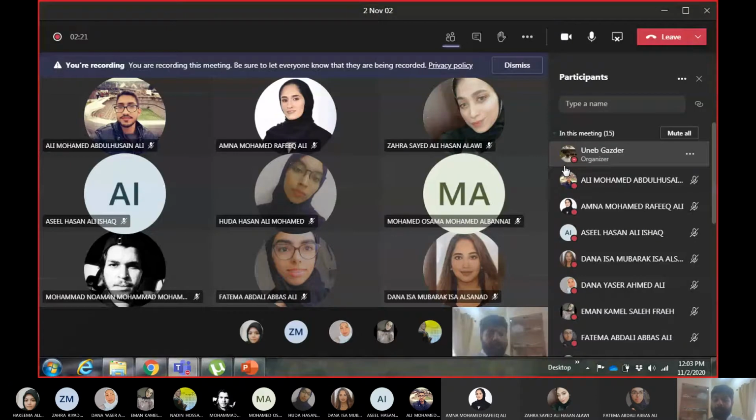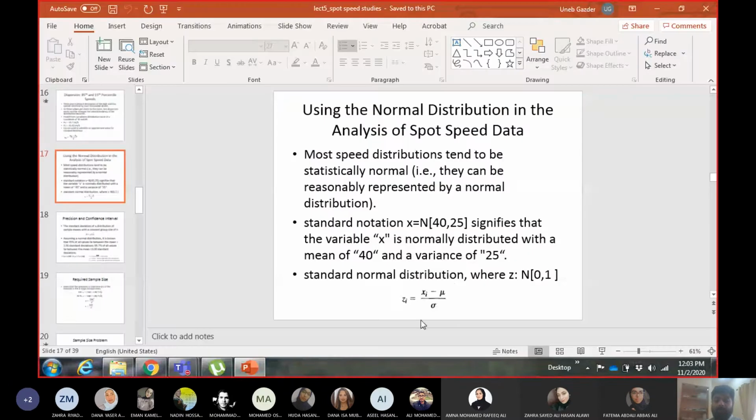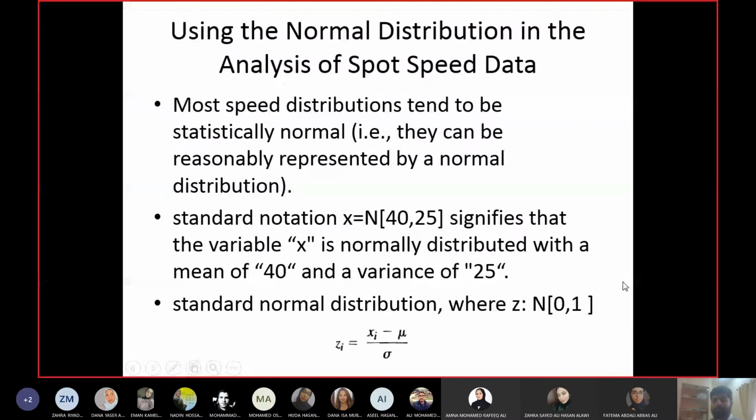And secondly, we talked about standard normal distribution, which was represented with the letter Z, and it was a fixed distribution that has a mean of 0 and variance of 1. And we can convert any distribution into Z distribution by using this equation, the one which you can see at the bottom of the slide. Okay, so now let us look at some more characteristics about normal distribution and how we can apply the Z distribution to our data.